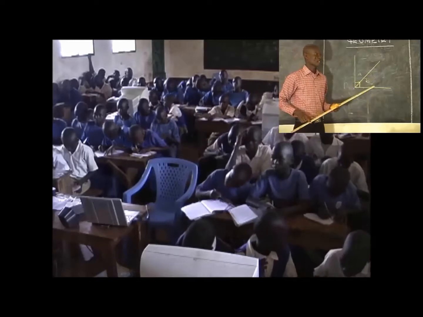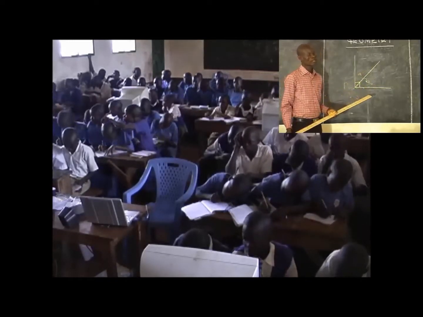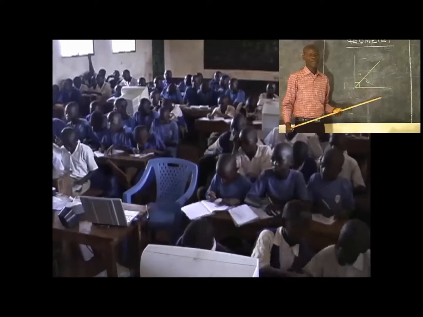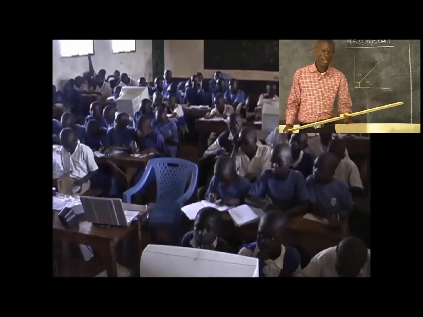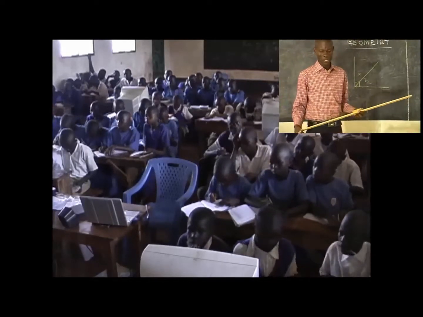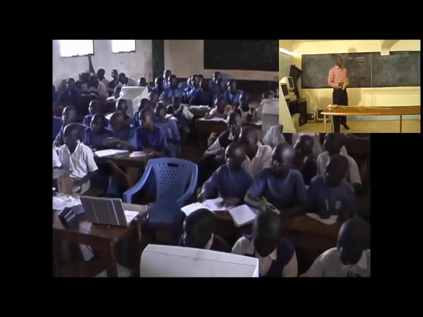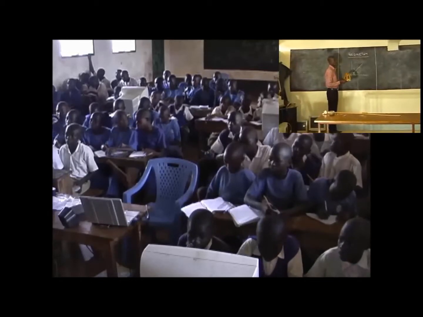For you to get the size of the angle marked A or the angle marked B, you need to use your protractor, since you cannot tell without it.